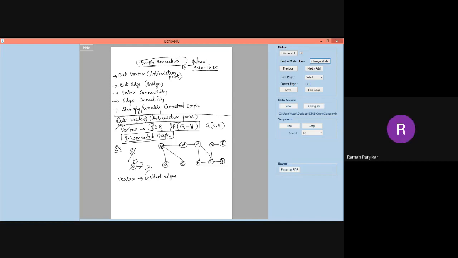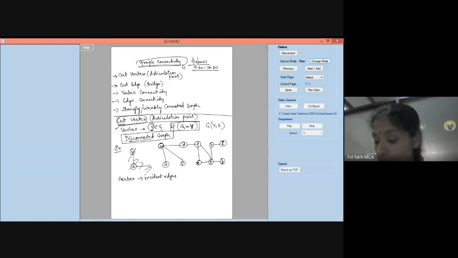No, ma'am, it will not disconnect. Suppose I remove this vertex A. If I remove vertex A, I should also remove this particular edge. This whole part of the graph I am removing. When I remove that, the graph is not disconnected. Still the graph is in one piece. Are you observing that? So I cannot call vertex A a cut vertex. Vertex A is not a cut vertex.